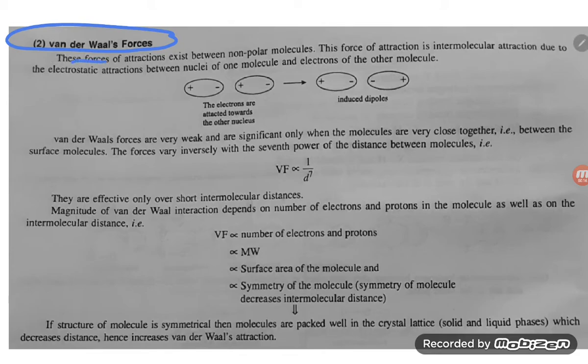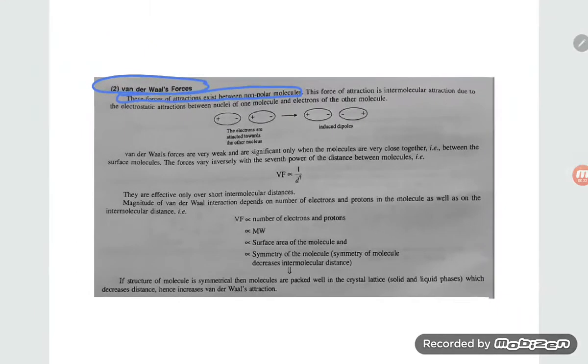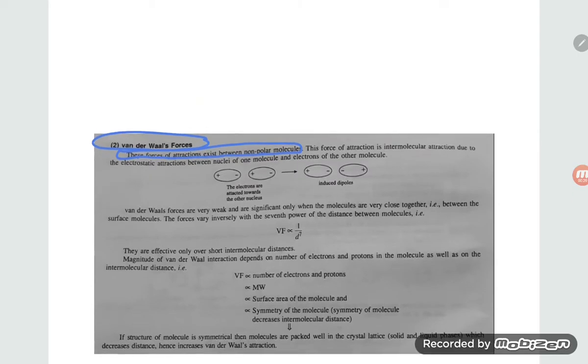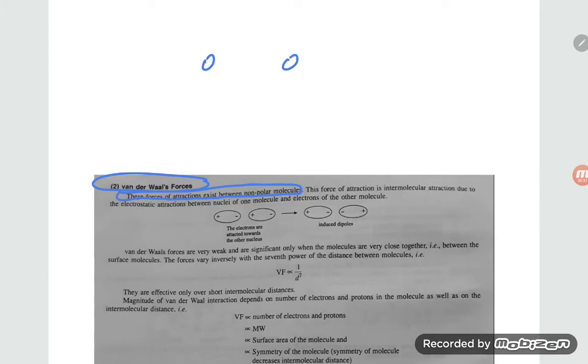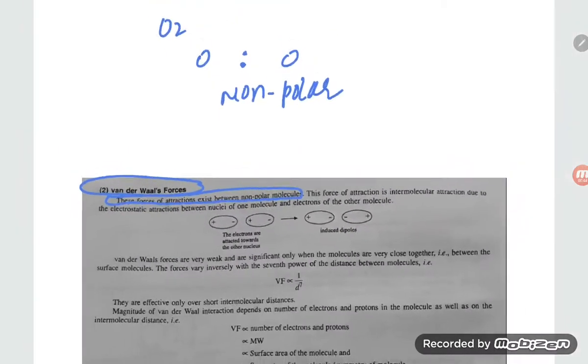They are saying these forces of attraction exist between non-polar molecules. Non-polar molecule means what? If the atoms have no charges, or the molecules are like O2, where the electron density is exactly between the two atoms. So O2 is non-polar, right? So they are saying that van der Waals forces exist between two non-polar molecules.